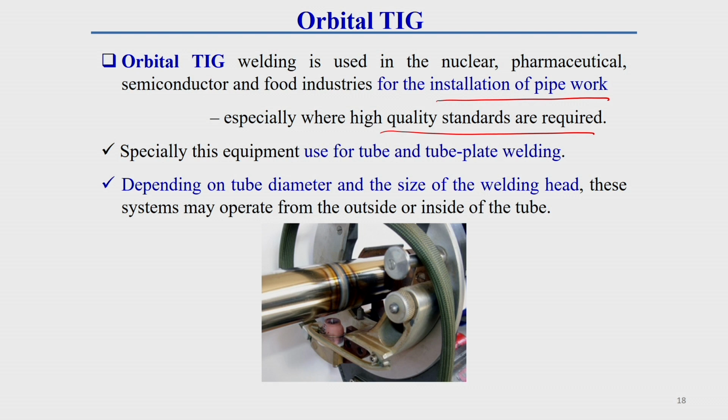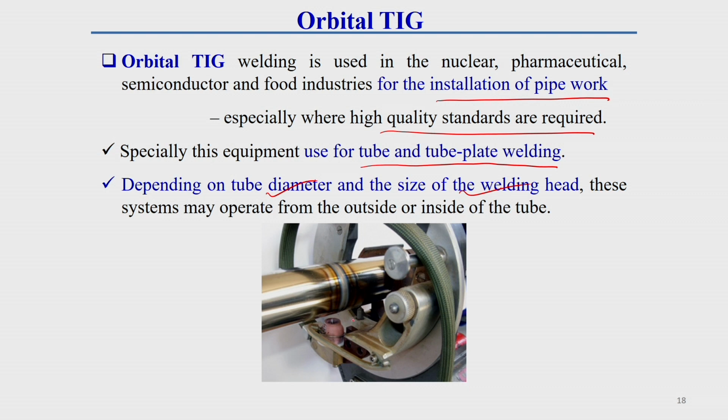That is why, as I keep telling, this type of technique is used where high quality is the purpose. Especially this equipment is used for tube and tube plate welding, that means where there is a circular section. Depending upon the size of the tube and the size of the welding head, we can do this welding from inside the tube or from outside of the tube also. That is also written here: depending on the tube diameter and size of the welding head, this system may be operated from inside or outside of the tube.